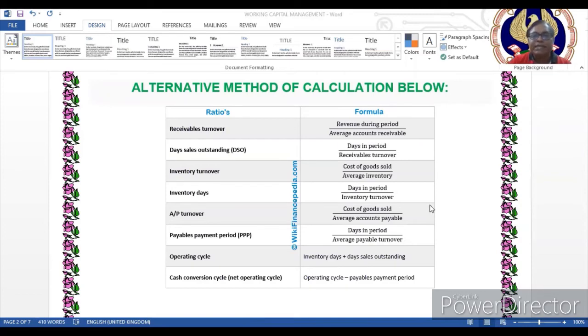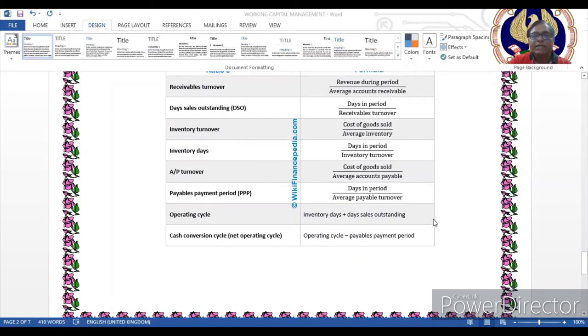And inventory days is days in period, 365 days, upon inventory turnover, the way we have calculated. Then accounts payable turnover is again cost of goods sold upon average accounts payable. Then the payable payment period is days in period, normally 365 days, upon payable turnover.